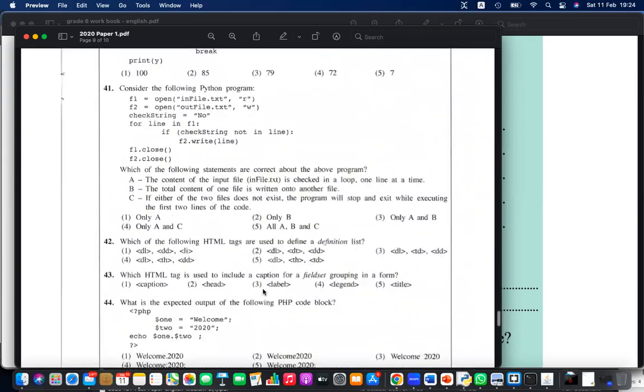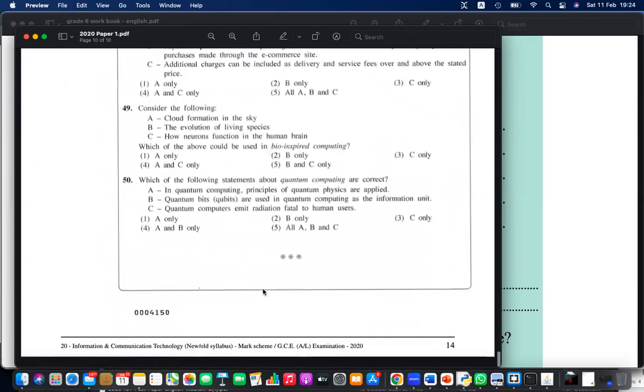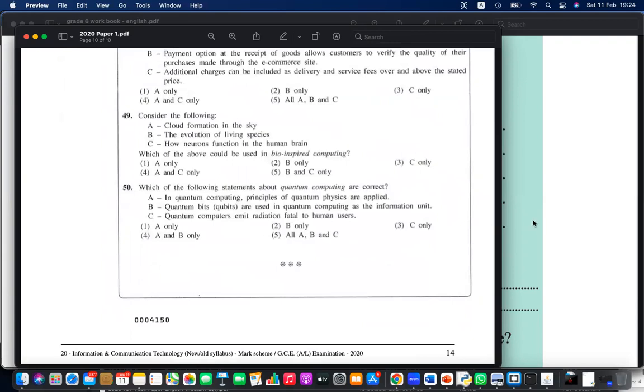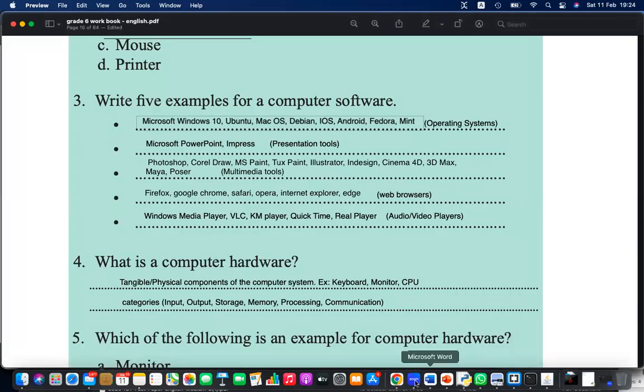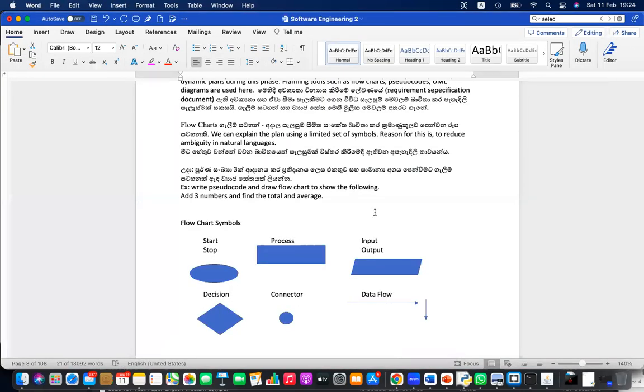And okay, these are the things. In each and every exam, you will get a question. So we will learn about them as well. Then the next thing is, it has symbols, standard symbols, flowchart. So this O-level ICT වලත් මෙව තියෙනවා. So the standard symbols are starting and stopping, that is ellipse. Process is a rectangle. Then input output both are represented using parallelogram, samantara. Decision using a diamond. Connector is to connect multiple paths together, data flow using arrows.